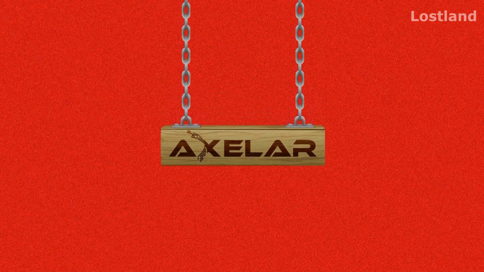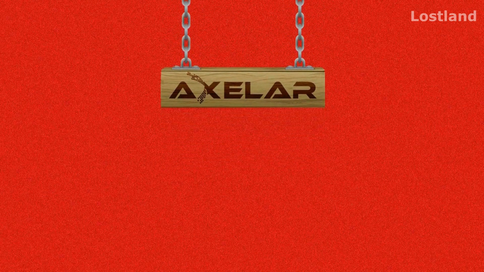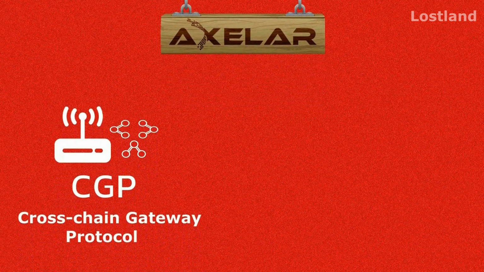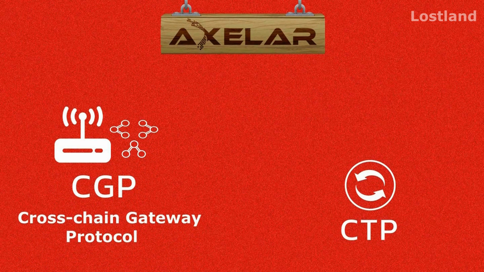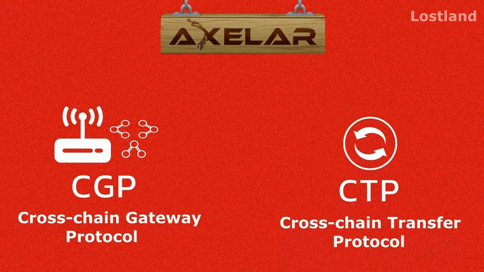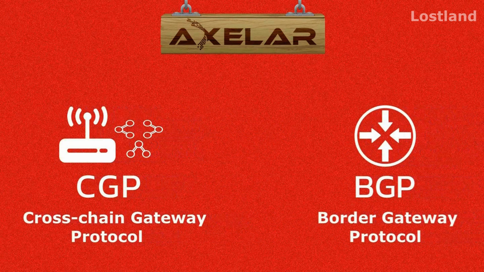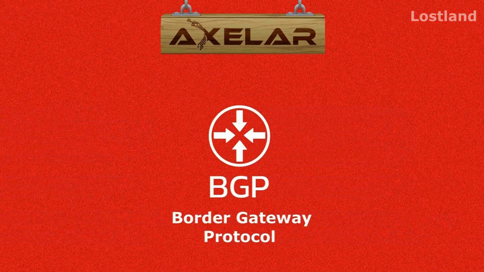Axelar Network has two protocols, which are CGP, Cross-Chain Gateway Protocol, and CTP, Cross-Chain Transfer Protocol. Let's start with the CGP. CGP is similar to the Internet's Border Gateway Protocol, or BGP. BGP lives in the Internet world.